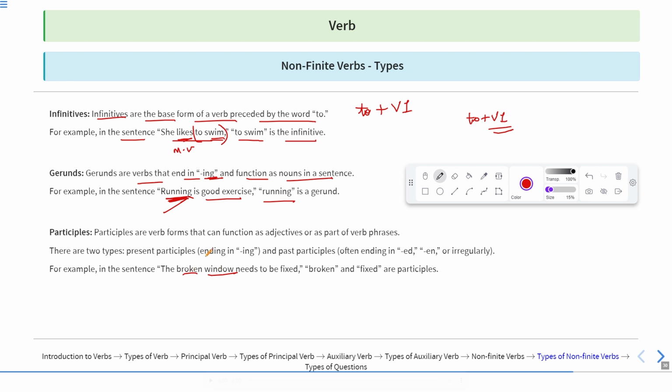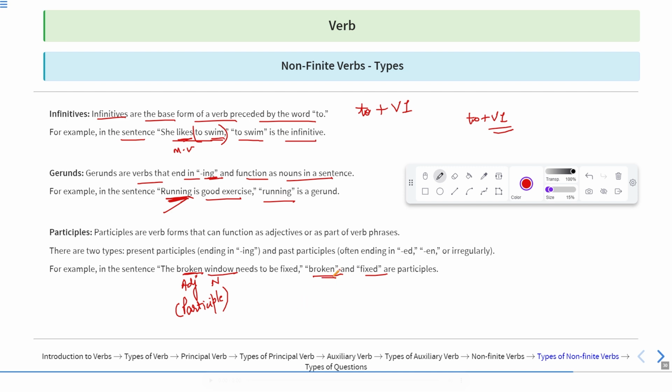It was a broken window, meaning it was damaged. So window is a noun which is being qualified here by the word broken. So broken is behaving like an adjective, however it looks like a verb. So this is a participle, not the adjective, but the participle. So broken and fixed are participles.